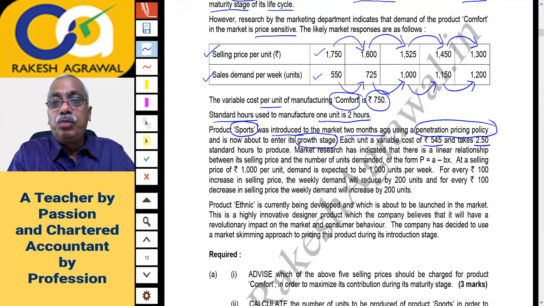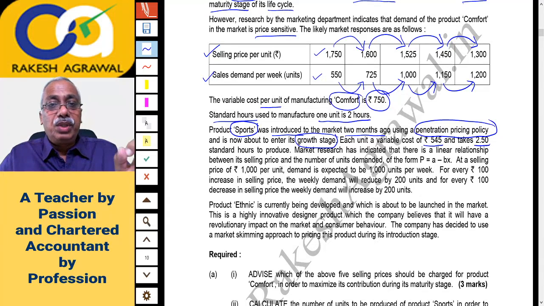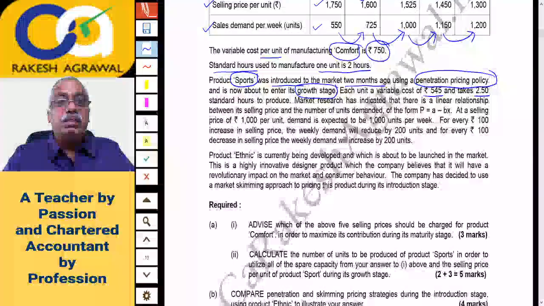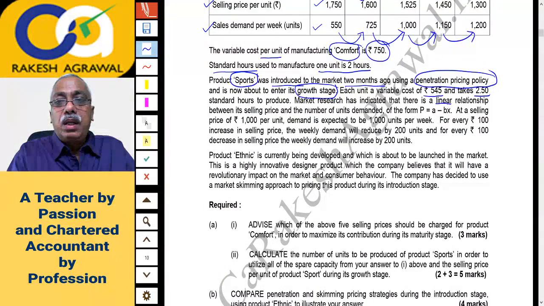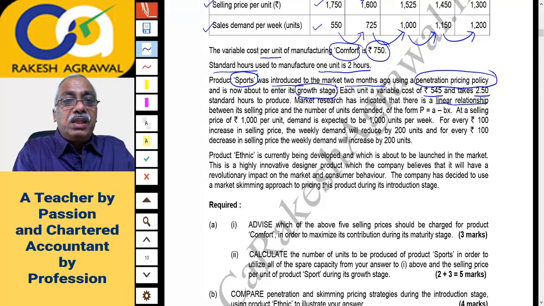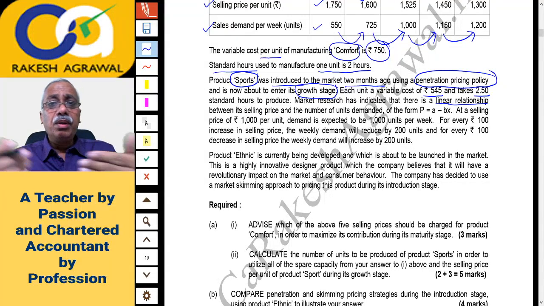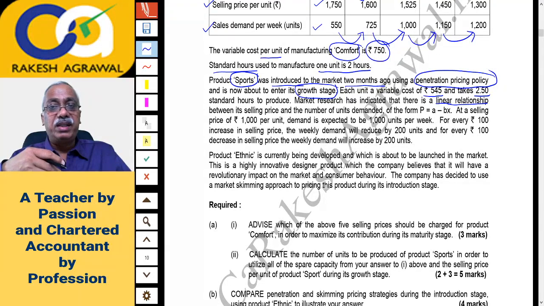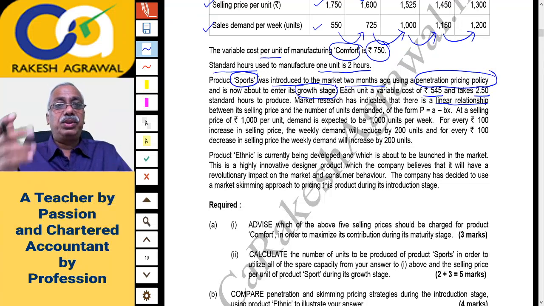This product requires 2.5 standard hours to produce. So each unit has a variable cost of 545 and it takes 2.5 standard hours to produce. Now market research has indicated that there is a linear relationship between selling price and number of units demanded. Again, a linear relationship is the same as price elasticity of demand, and the demand will increase in direct proportion to the decrease in sales price. That is what we call a linear relationship